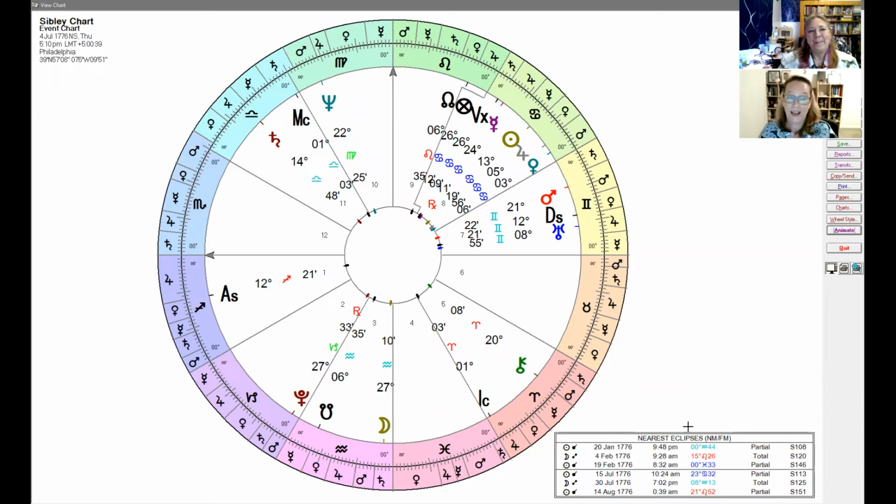And as Donna said, we did that podcast on Saturn through the houses. That was really interesting, and I'll drop a link to that in the description as well. So that is the Sibley chart. You can see it's got an ascendant of 12 degrees Sagittarius, which will be very telling.